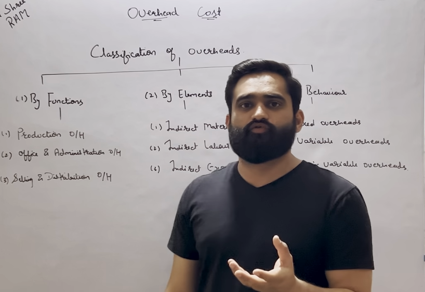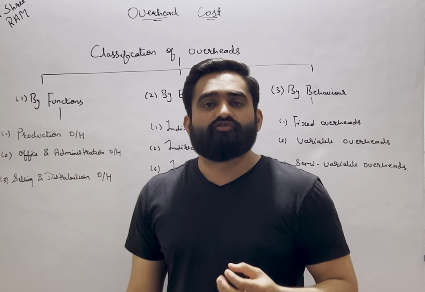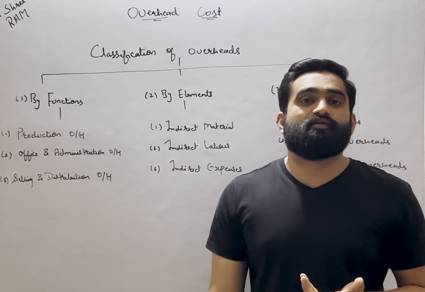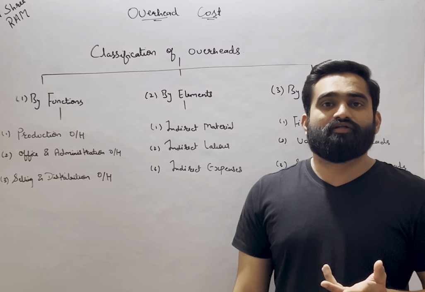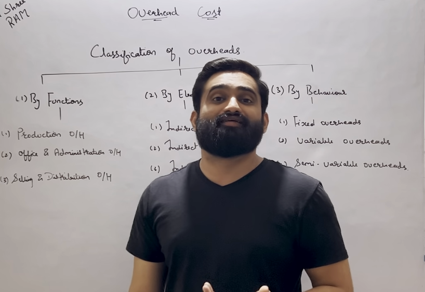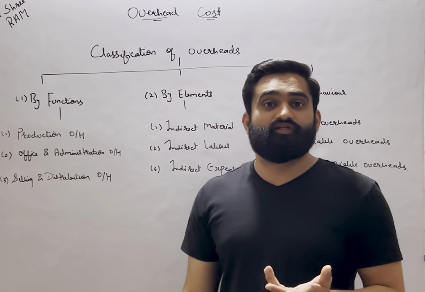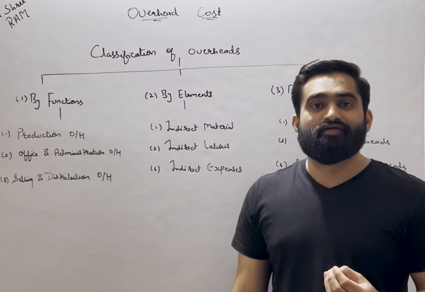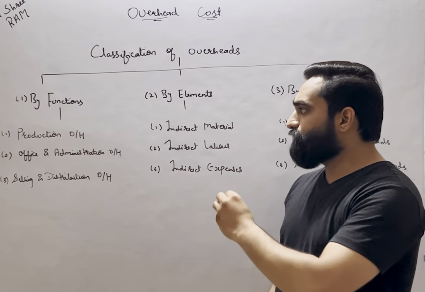Machineries are generally used for what? They are used for production. So any kind of repair and maintenance provided on the machineries, then any kind of depreciation provided on plant and machinery, depreciation on factory building, insurance of the machineries that are kept into the factory. So these are certain examples of the production overheads.